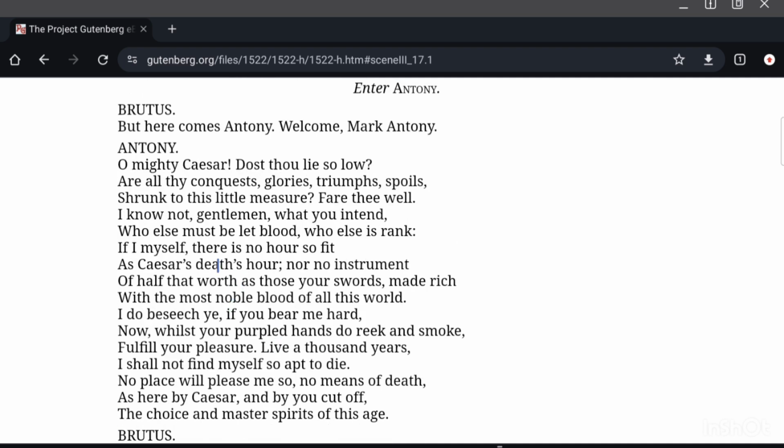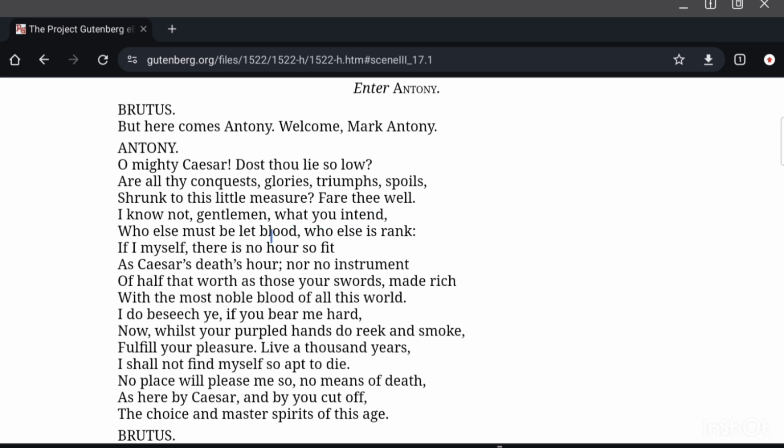So Antony is here and he bewails, he laments Caesar's death, the tragic sight. He sets eyes on Caesar's dead body for the first time and he expresses his grief. He says, are all thy conquests, glories, triumphs, spoils shrunk to this little measure, little piece of earth on which his Caesar lay dead? Fare thee well. I know not, gentlemen, what you intend. He now addresses the conspirators and he says that I don't know what your intentions are.